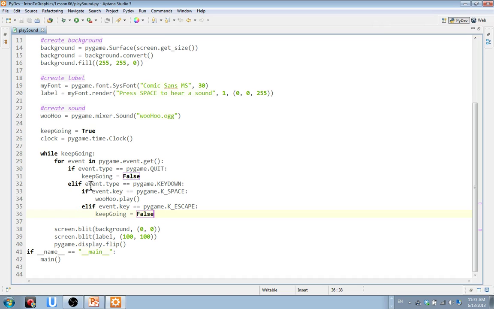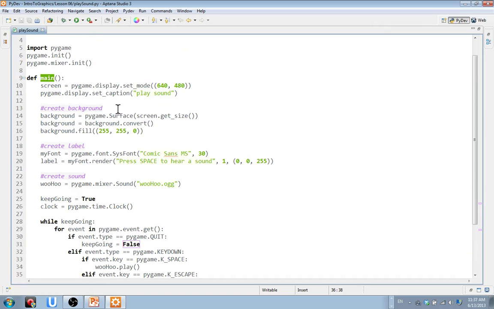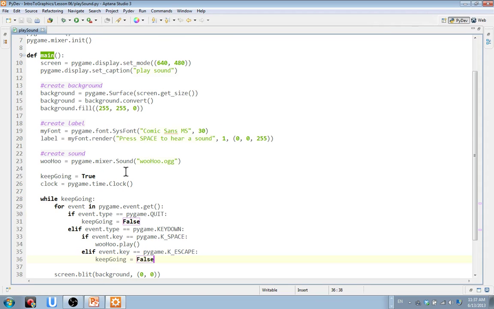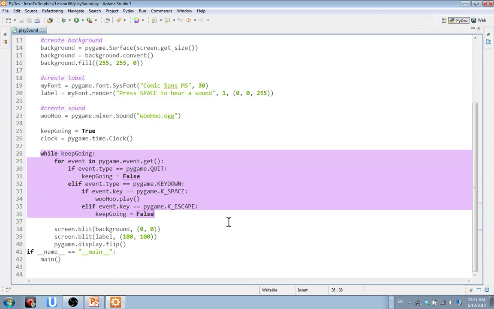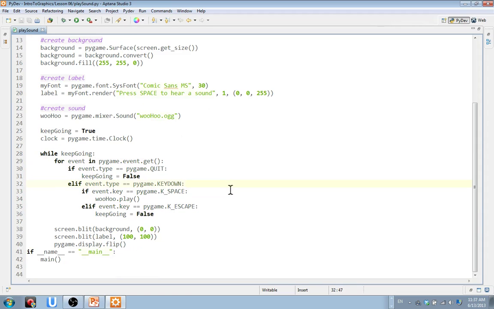Really, this is within the IDEA framework itself. Here's your event loop, the action part of your IDEA framework. You're listening for the keyboard space to be pressed or the escape key. If you press the escape key, it also quits the game. So whether you press the quit button, the X on your window, or the escape key, either one will exit you out of the program. Okay, so that's how this program works.